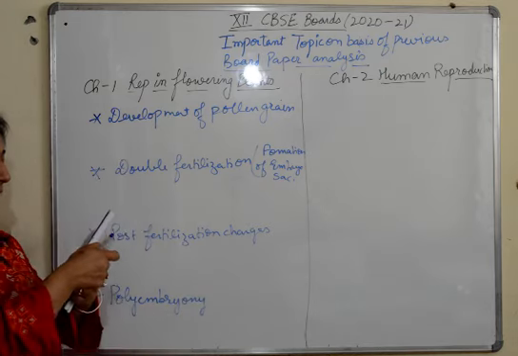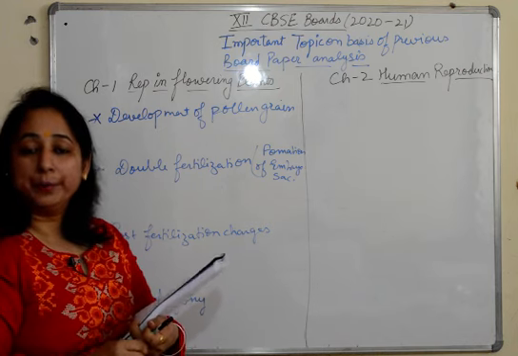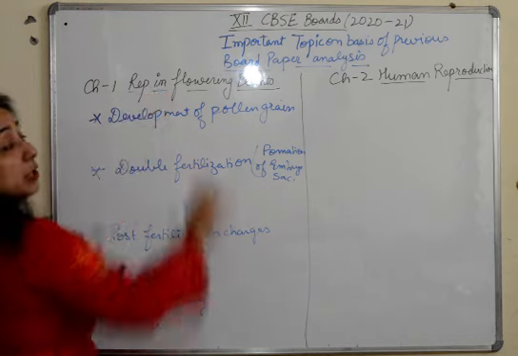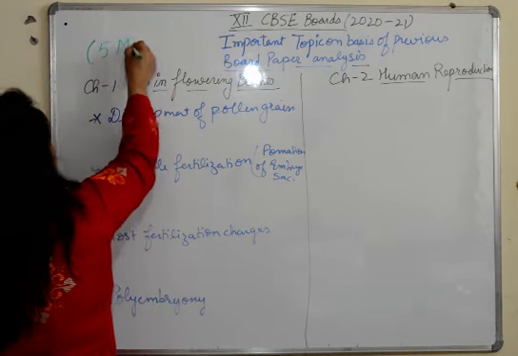Okay, so why do I say that these topics play a very important role? First of all, from the chapter reproduction in flowering plants, for sure there will be a 5-mark question.